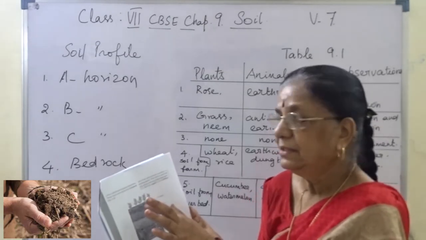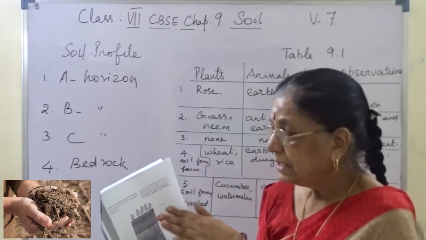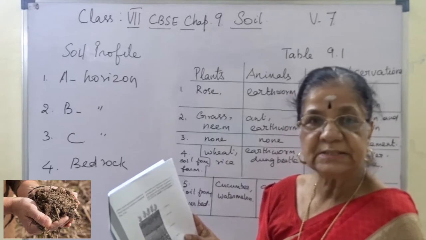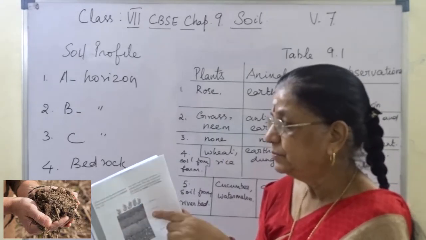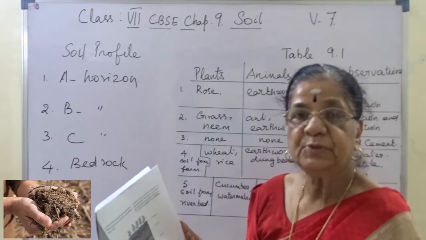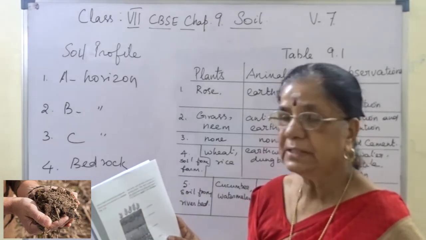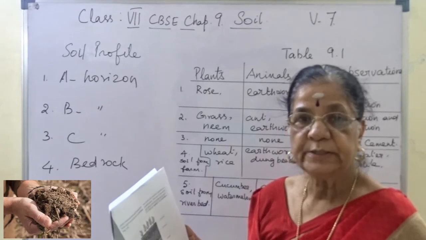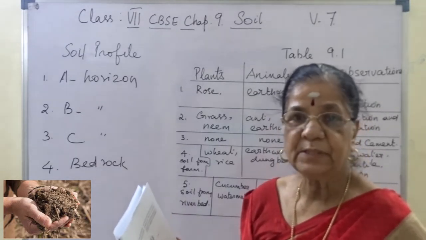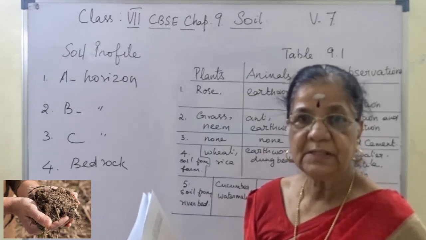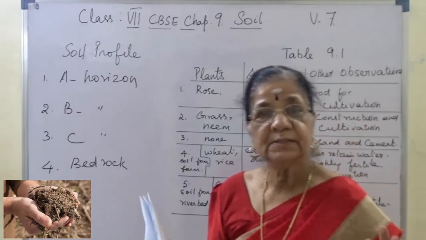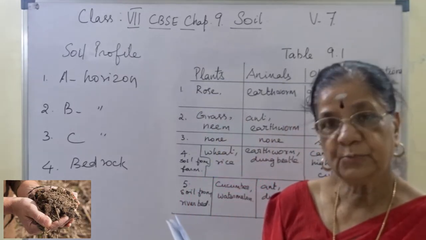Color is blackish at the top, and then because of the red soil, different reddish colors appear. Depth is how much we dig, that length is called depth of the soil. And chemical composition. What is the soil made up of? That's chemical composition, which is nothing but what we studied in layers: gravel, soil, sand, clay, water and humus. I hope you understand.